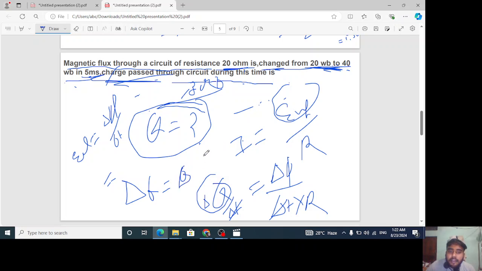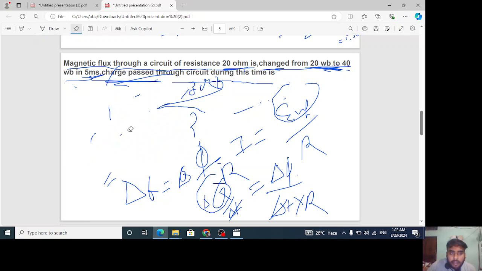Δφ upon R. This is φ and this is Q, don't be confused with it, okay? I guess you have already gone through all these things, so we will not have to change it. Just understand it. Finally we got that ΔQ, the charge passed, is basically Δφ upon R.